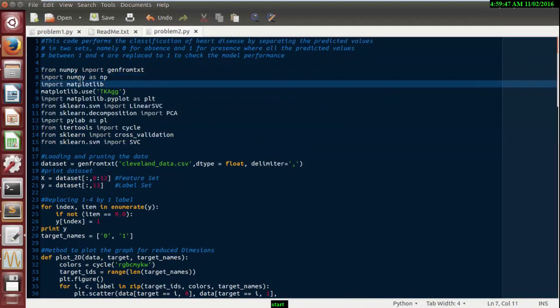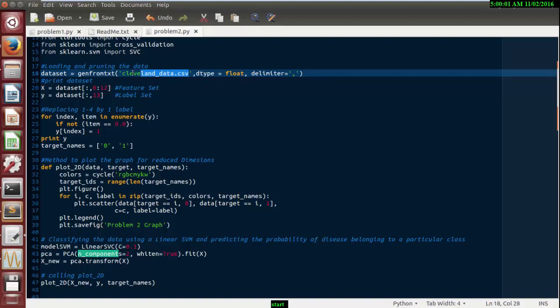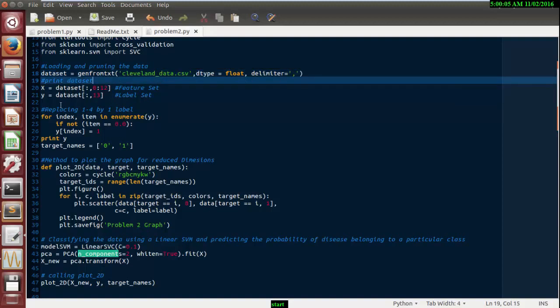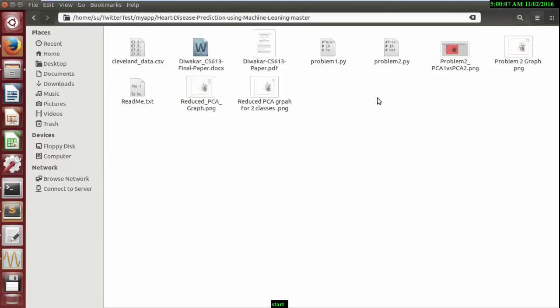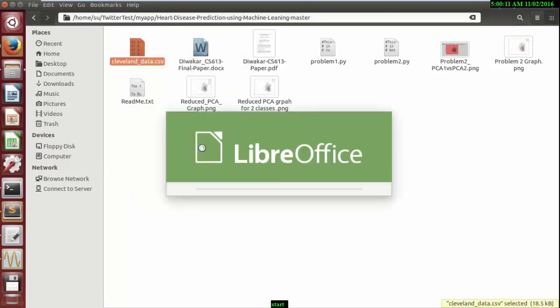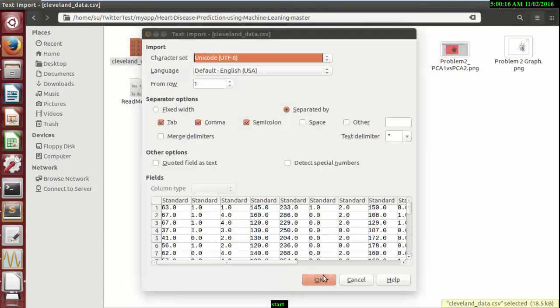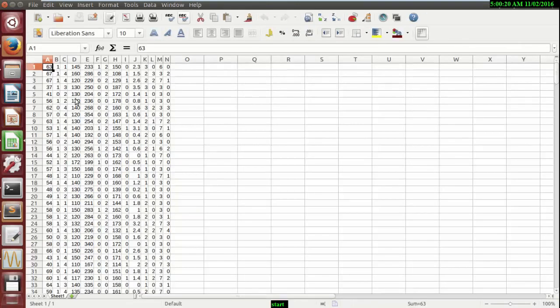You can call the data set cleveland data.csv. Let me show you the data. So this is the available data set.